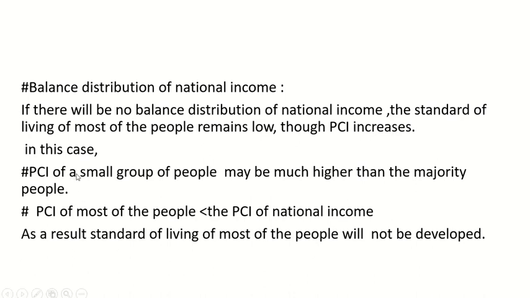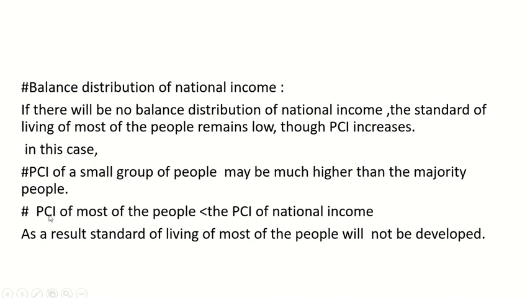Here, the PCI of a small group of people may be much higher than that of the majority, but the PCI of most of the people will be less than the PCI of the national income. So the actual PCI of the national income will be greater than the PCI of most of the people.